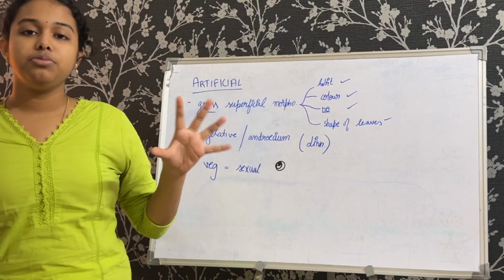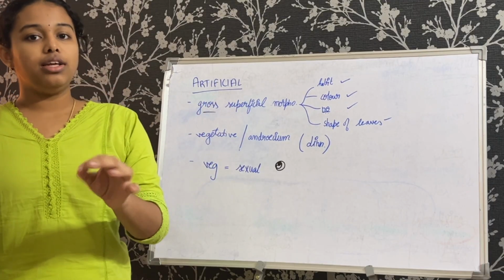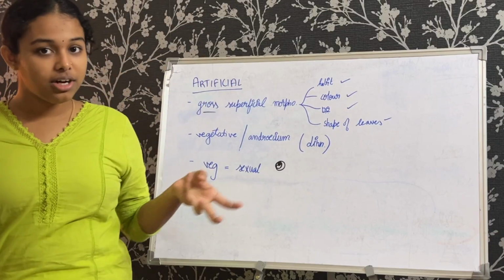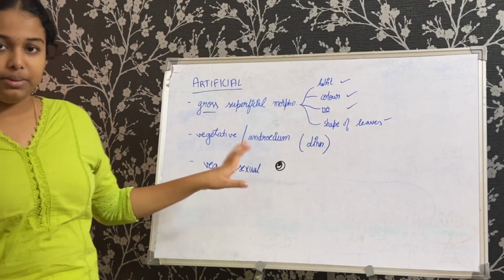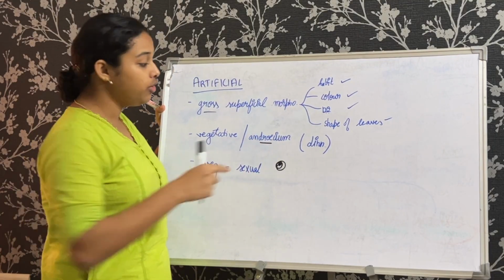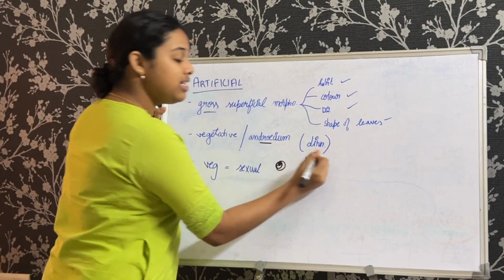If you ever get confused between these two, a very simple trick would be gynoecian, G. G is for girl, so it's the female reproductive part, and the other one would obviously be the male one. Now, this structure regarding the andrecian structure was given by Linn. What does this Linn mean?